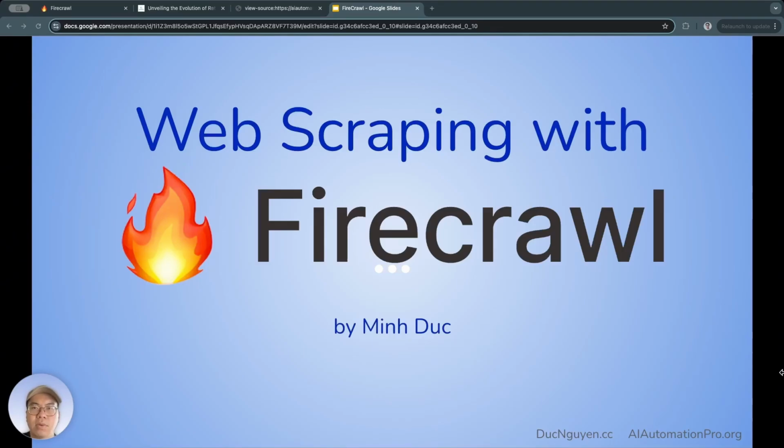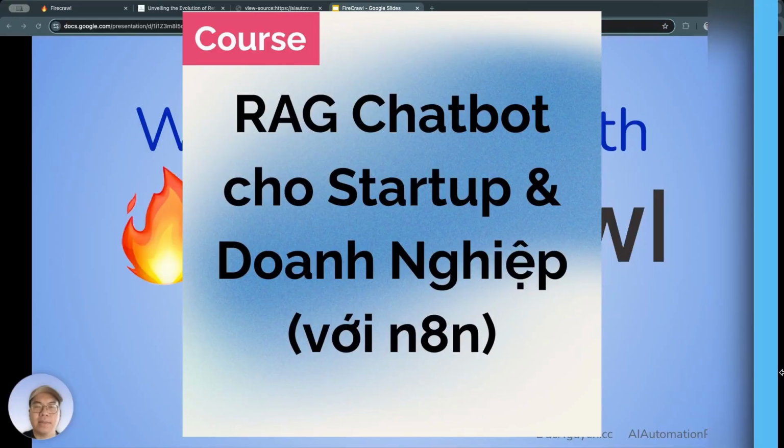There are a lot of tools, but I think starting with FireCrawl will give you a pretty solid foundation to understand how these tools actually work, the main features of web scraping tools, and what you can do with these data scraping tools. Because FireCrawl has really tried to make the data scraping process for users super simple, yeah.